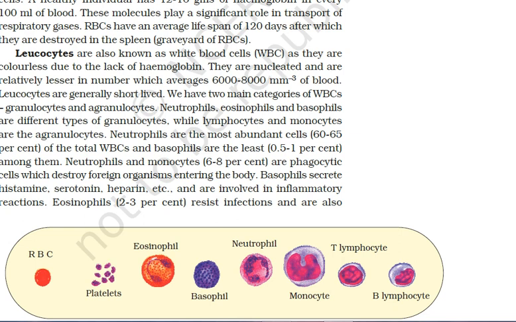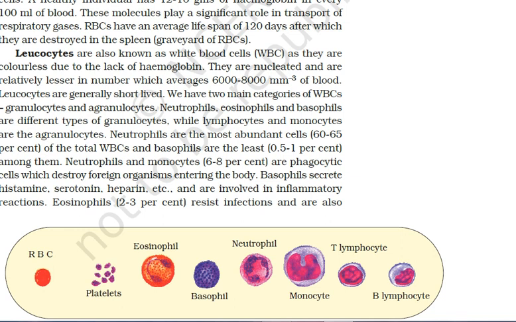The WBCs are neutrophils, basophils and eosinophils. They are also termed granulocytes because the cytoplasm is granular. Another type is agranulocytes. These are the WBCs with non-granular cytoplasm, and their nucleus is rounded or bilobed.